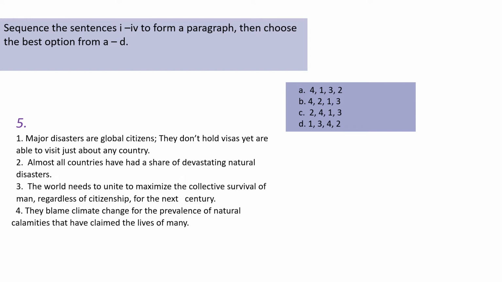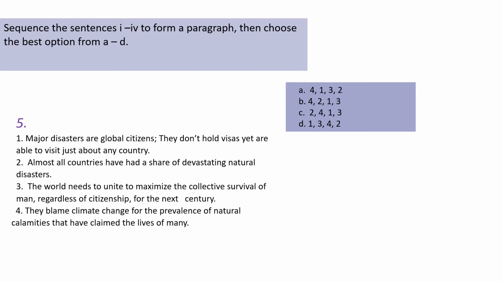Major disasters are global citizens. So could this be? Okay, this could be. Number 2, okay, most likely will not be a first statement. Okay, number 3, the world needs to unite, means that the number 3 sentence, excuse me, most likely will not be our first sentence for the paragraph.